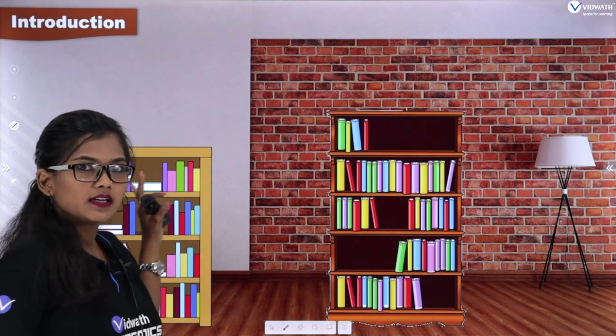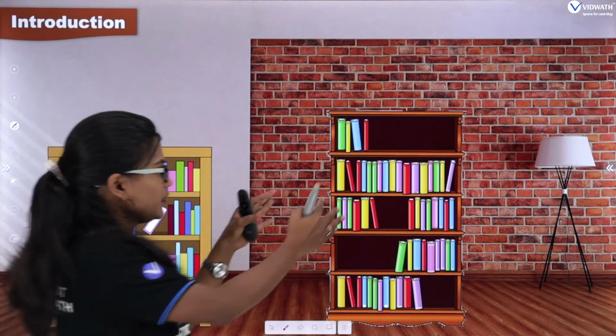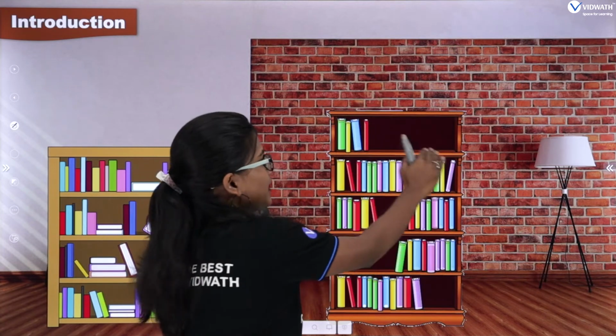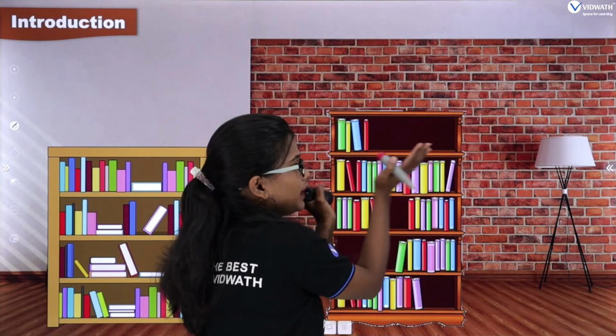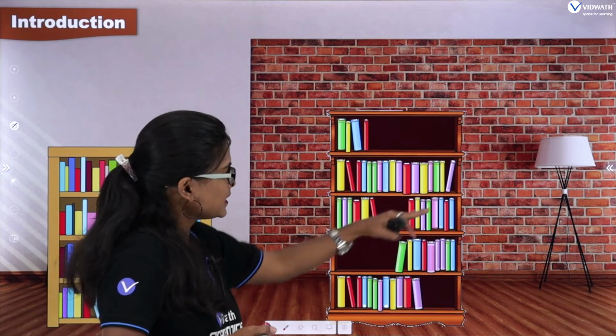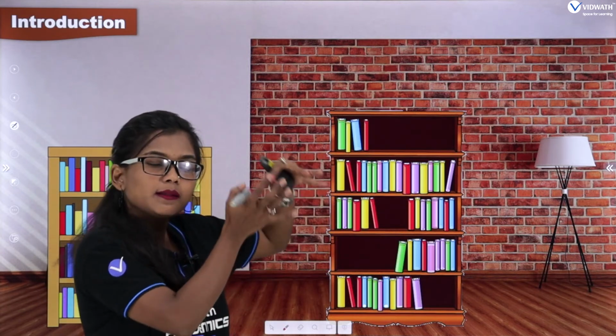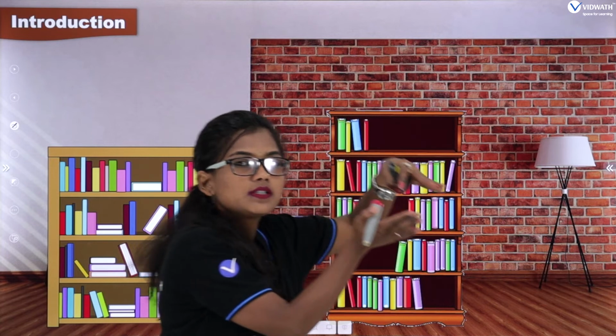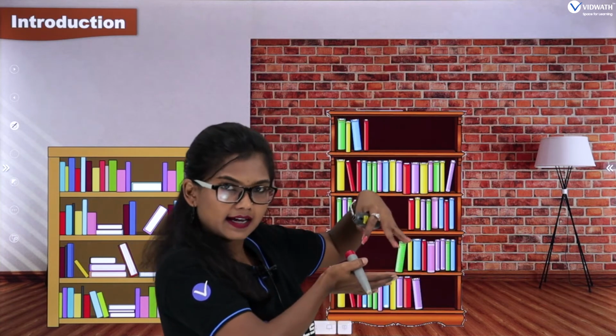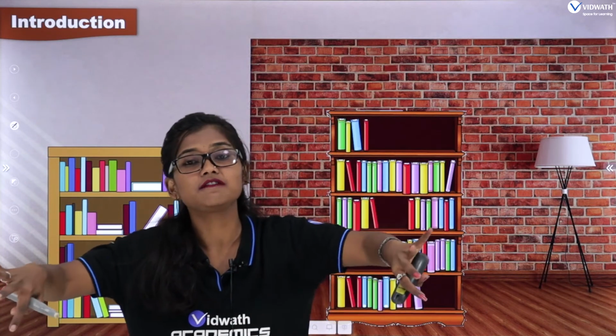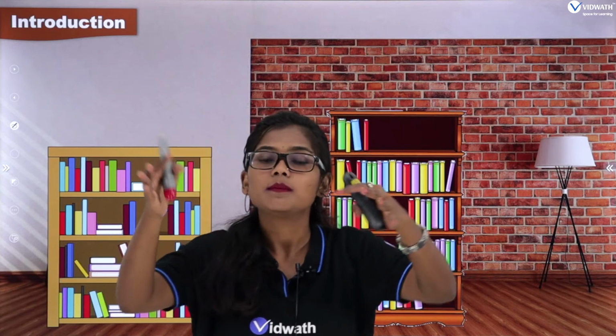So you group them based upon genre or subject and place them in separate racks. Similarly, story books are grouped in some other rack. We are grouping the books based upon a particular property.